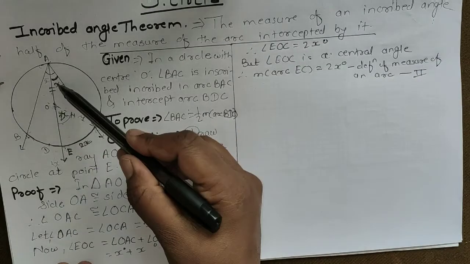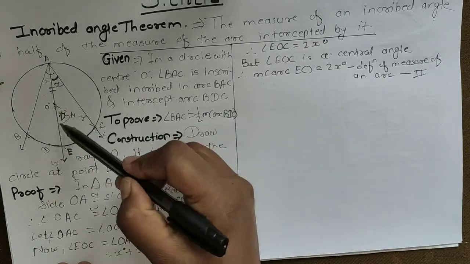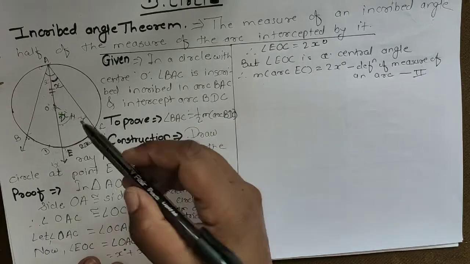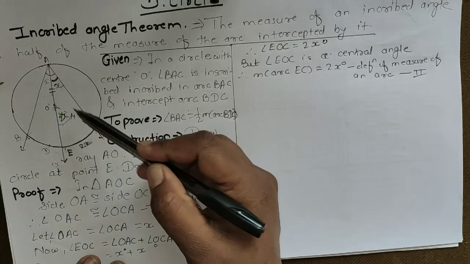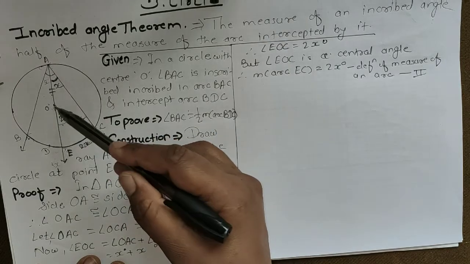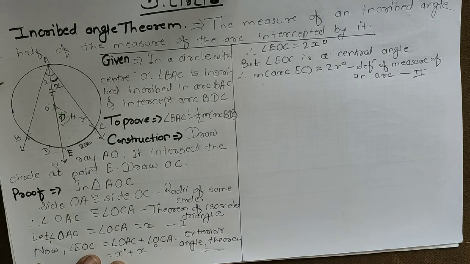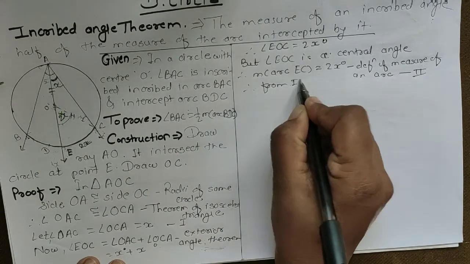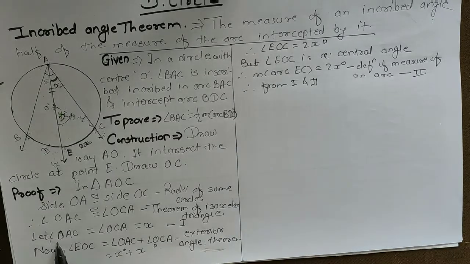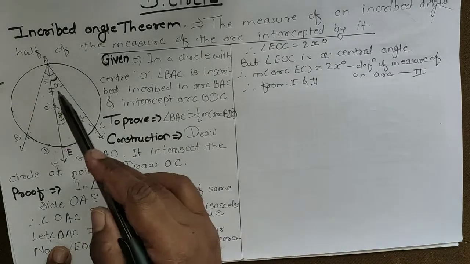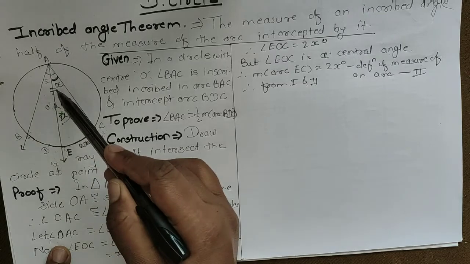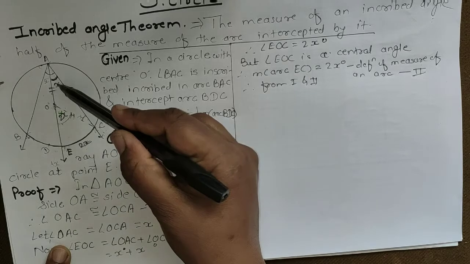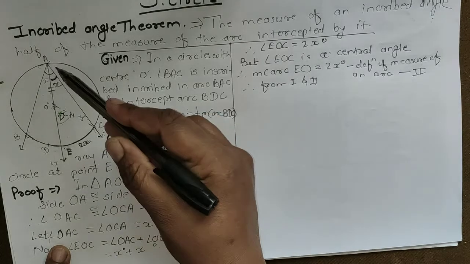What I said is that if these two angles' measure is x, the measure of EOC is equal to 2x, because of the exterior angle theorem: the sum of the remote interior angles is equal to EOC, the exterior angle. Therefore from 1 and 2, angle OAC is x degree, and EC is 2x, meaning EC is double that of this arc EAC.